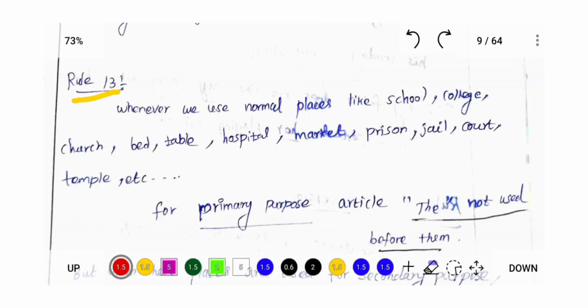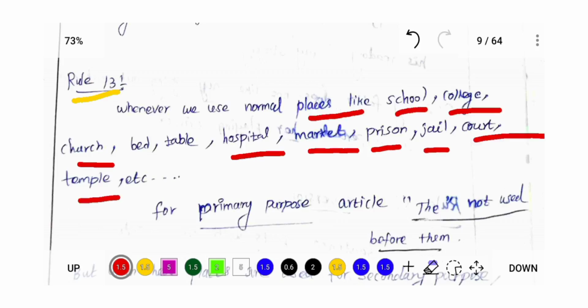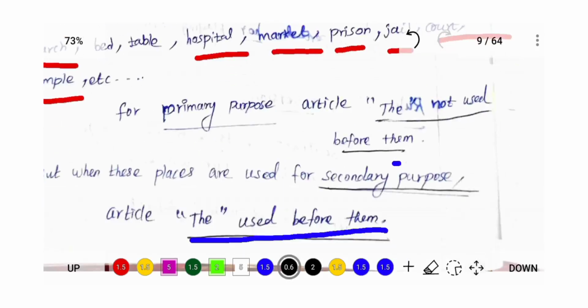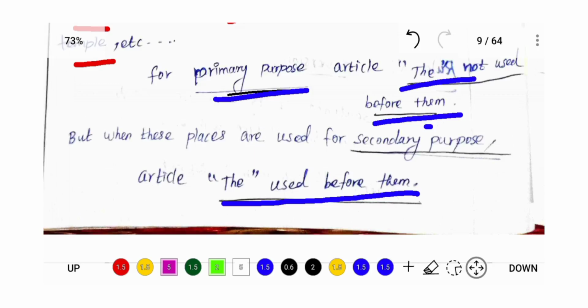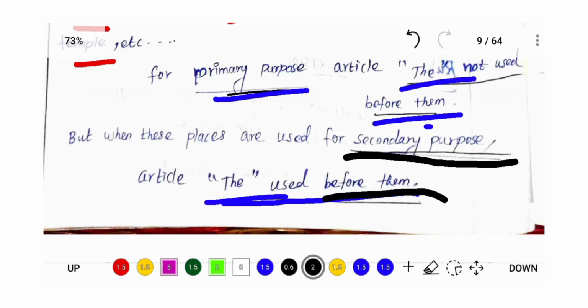See students, rule number 13 says places like school, college, church, hospital, market, prison, jail, court, temple, etc. For primary, general purpose, don't use an article before the noun. When you have a secondary purpose for going to that place, use an article before the noun.